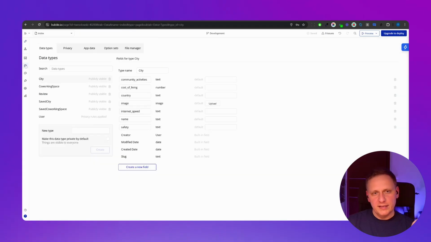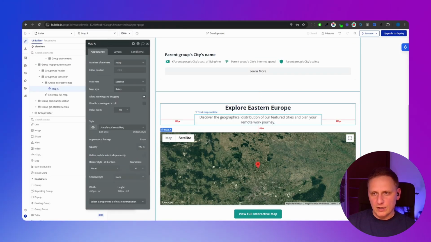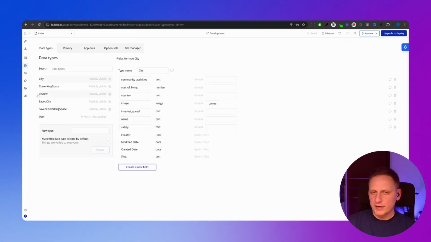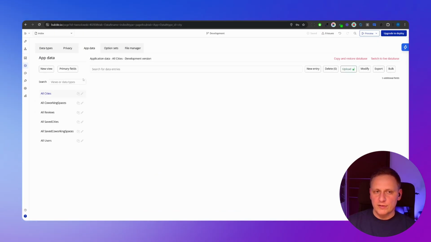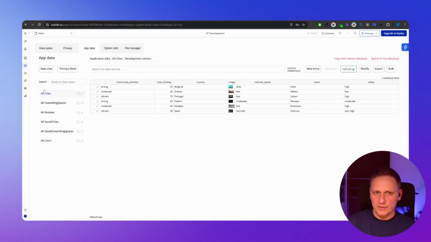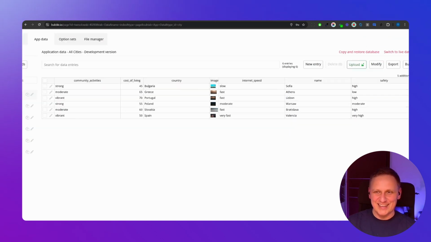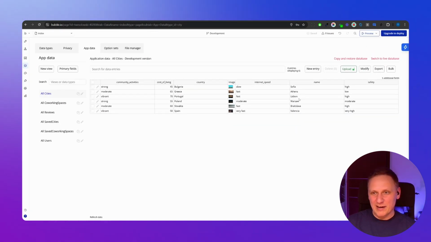And you know what? Let's take a look at the database also, because the design part is one thing, but the other part is that it created the whole database logic, the database structure. It put the example data into the database. For example, the cities, right? And these are the real cities. I mean, well, maybe Lisbon is not in Eastern Europe, but okay, let's leave it like this. And Athens, but Sofia, Warsaw, Bratislava are in Eastern Europe.